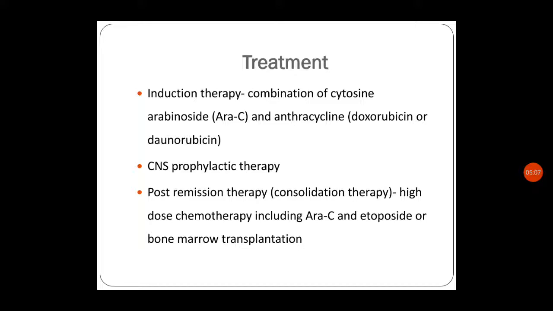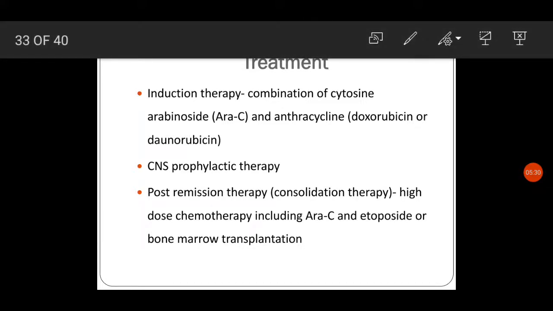Post remission therapy, consolidation therapy, is high dose chemotherapy including cytosine arabinoside and etoposide, or bone marrow transplantation, because AML is very resistant to treatment and the prognosis is very poor compared to ALL. So the treatment option finally will be bone marrow transplantation.